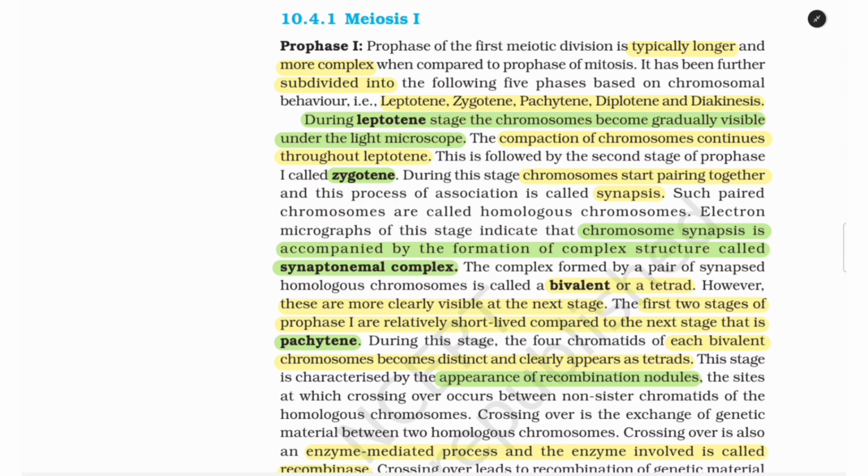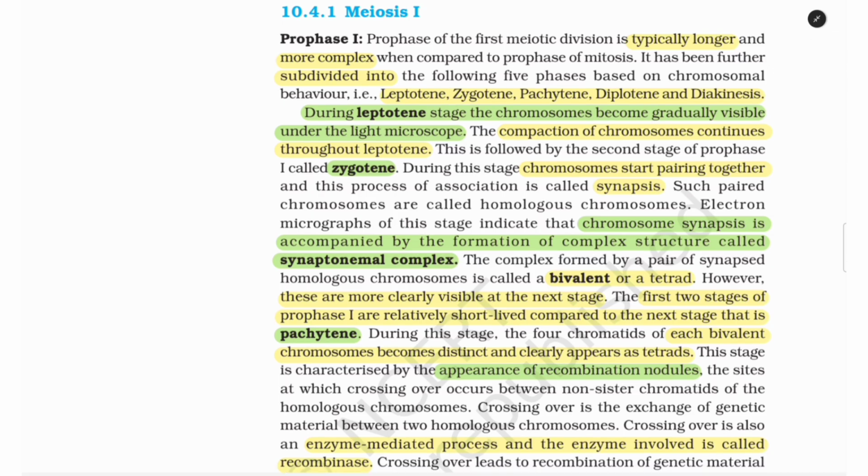The compaction of chromosomes continues throughout leptotene. This is followed by the second stage of prophase 1 called zygotene. During this stage, chromosomes start pairing together, and this process of association is called synapsis. Such paired chromosomes are called homologous chromosomes. Electron micrographs of this stage indicate that chromosome synapsis is accompanied by the formation of complex structures called synaptonemal complex. The complex formed by a pair of synapsed homologous chromosomes is called a bivalent or a tetrad.